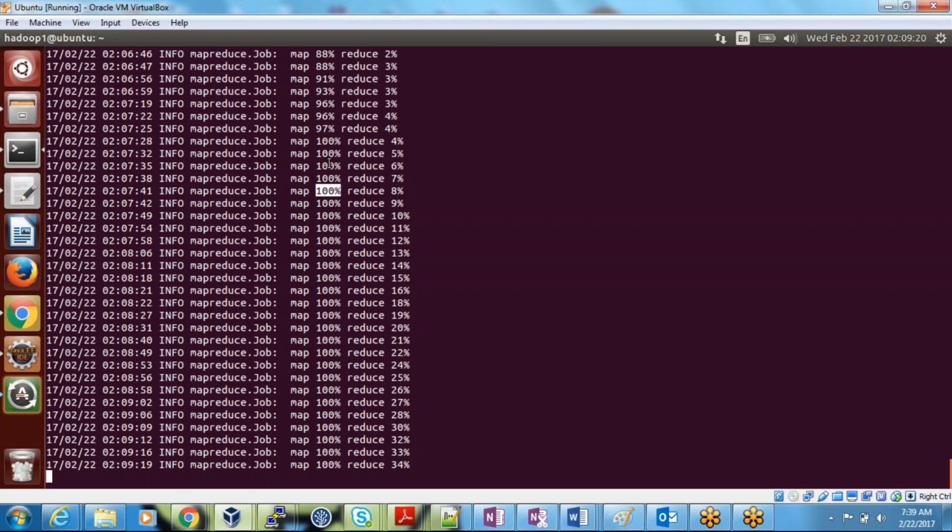So yeah, the reduce logic will not execute until the mappers are 100% complete. Exactly. All the mappers have to be completed before the reducer logic starts, but it starts collecting the prerequisites from the mappers which are completed. Exactly. Because once all the mappers are 100% completed, then it will take all the output and go through the sort and shuffle phase, no? Yeah.